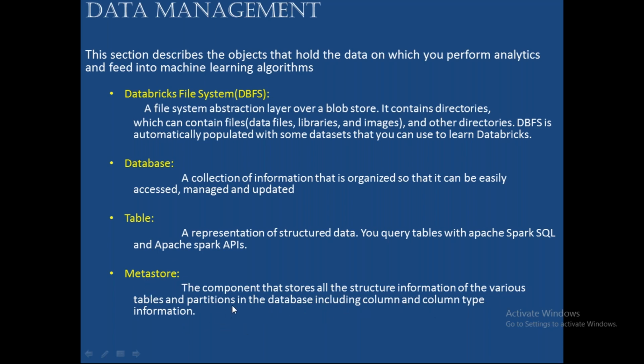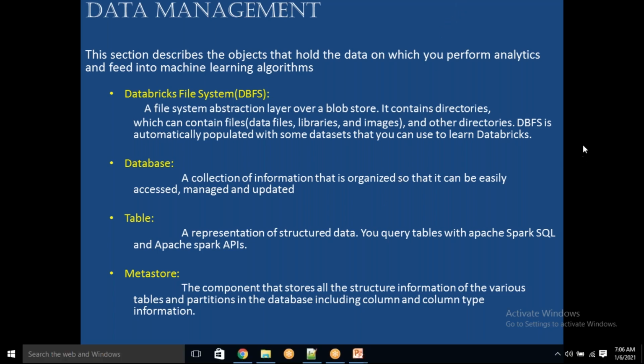So if you have created any table with partitions, on what column you have created this partition, and what columns we have, all that information we also need to store. That is nothing but a metastore. So to store metadata, we use a metastore option, but basically this metastore is also available within a blob storage. Any questions here?